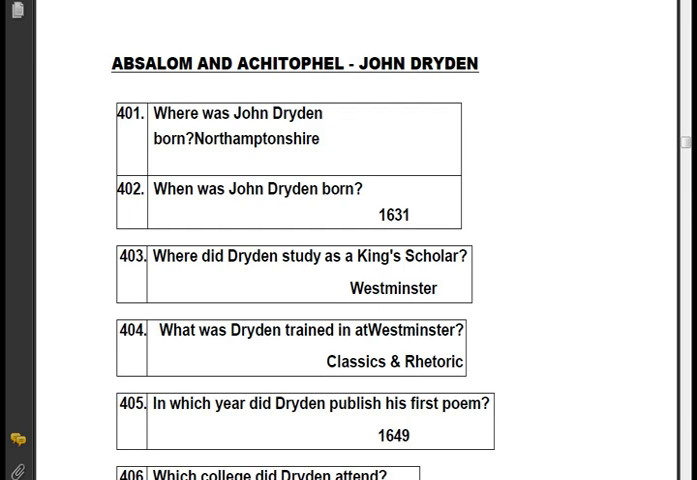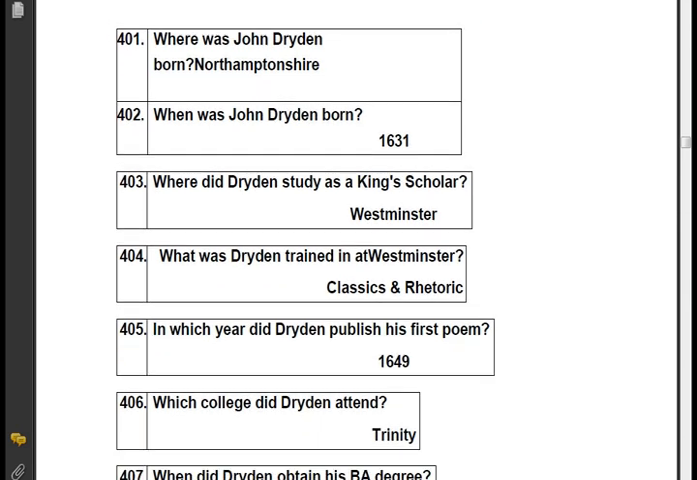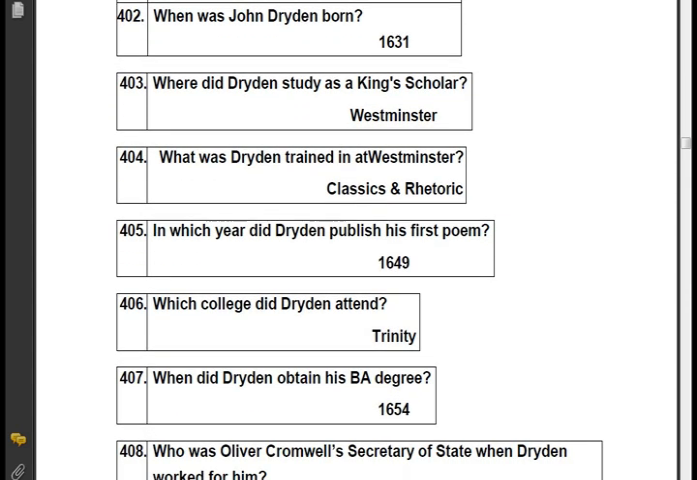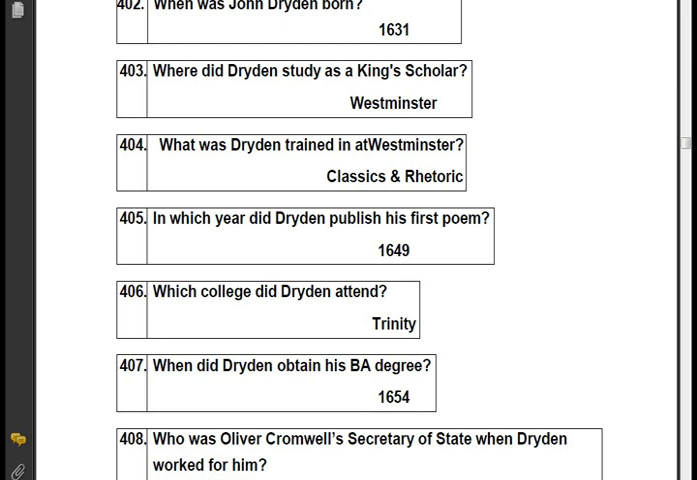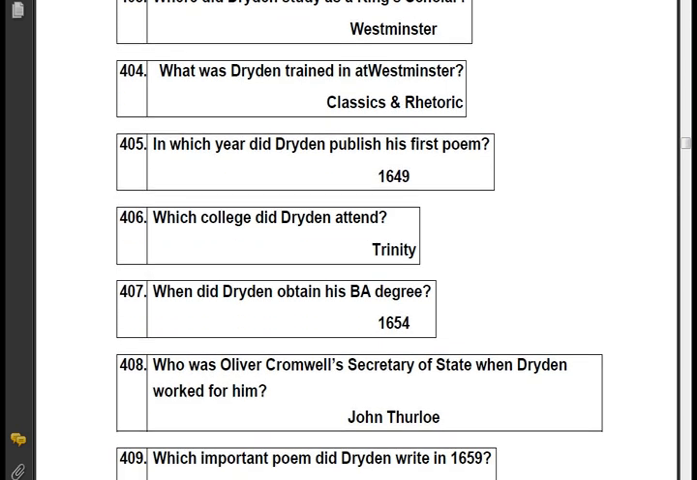Absalom and Achitophel by John Dryden. Where was John Dryden born? Northamptonshire. When was John Dryden born? 1631. Where did Dryden study as a King's Scholar? Westminster. What was Dryden trained in at Westminster? Classics and rhetoric. In which year did Dryden publish his first poem?